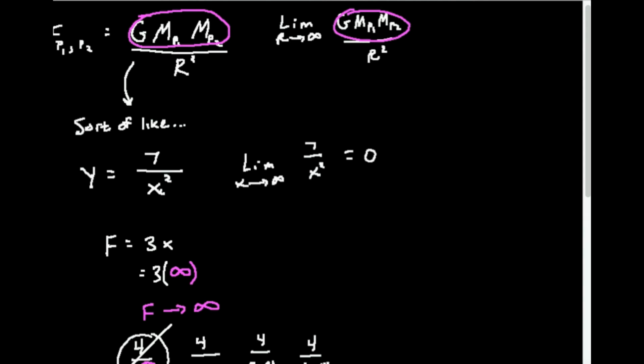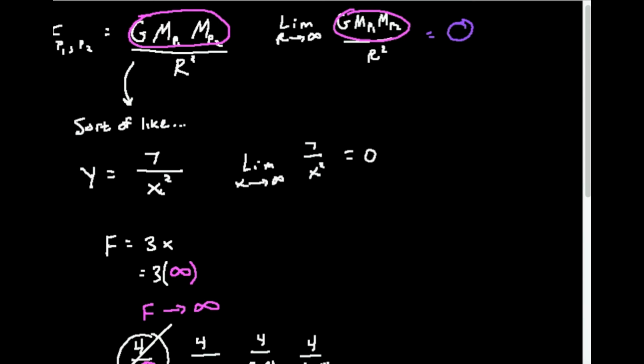So what happens when I take the limit as the radius, or the distance between the two planets, goes to infinity? Again, it's just 0. So when two planets are a humongous distance apart, the gravitational force they have on each other is basically 0. Or we would say it's negligible, because you can never get an infinite distance apart.